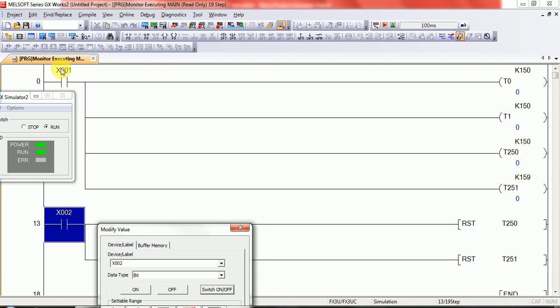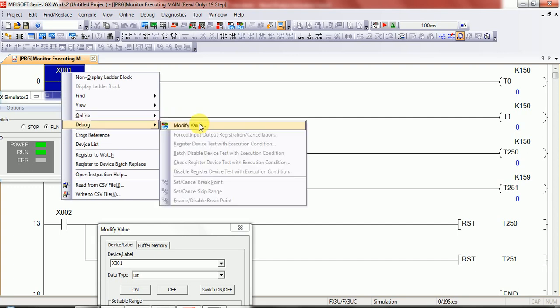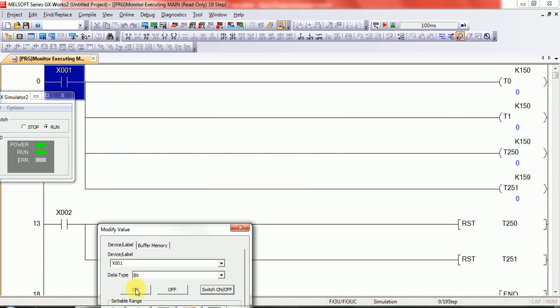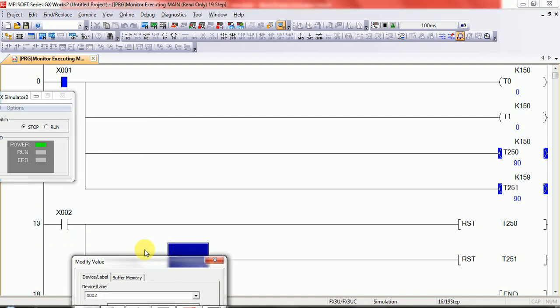Okay, again the last one is regarding PLC power. So I will turn on my input, and when I stop my PLC, you can see the general timer loses its accumulative value, but the tentative timer has 45. When I again run the PLC, it starts from 45, 59, 40. Again stop, and the general timer comes again to 0. Okay, so for resetting this timer, I will press X02.